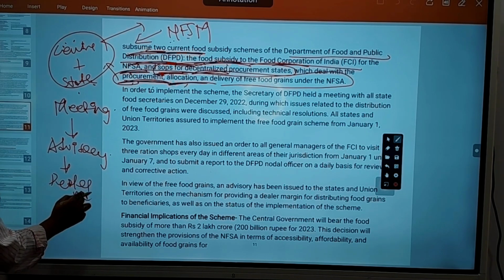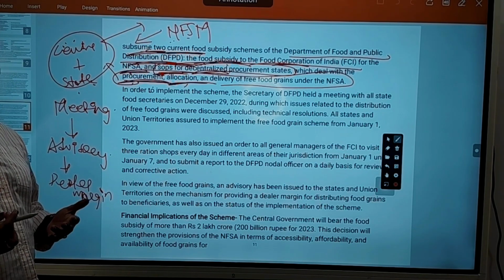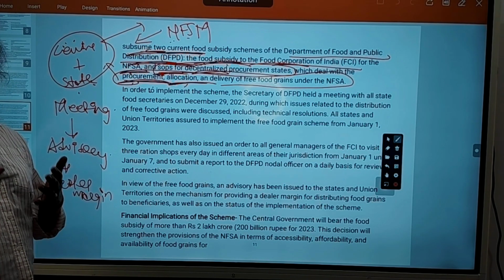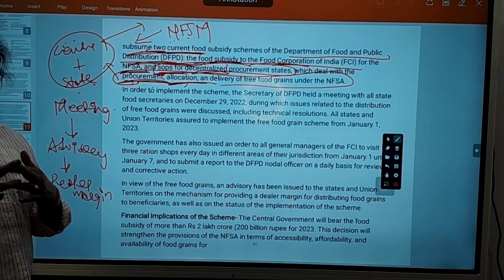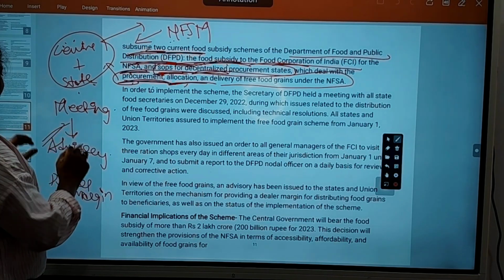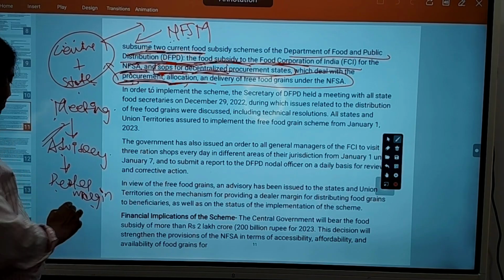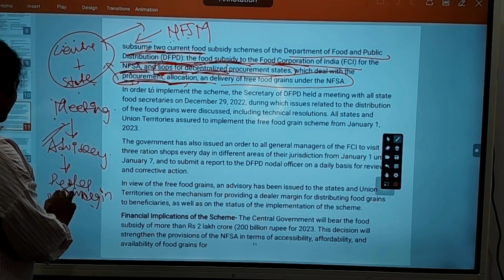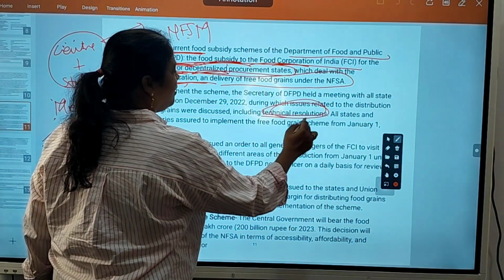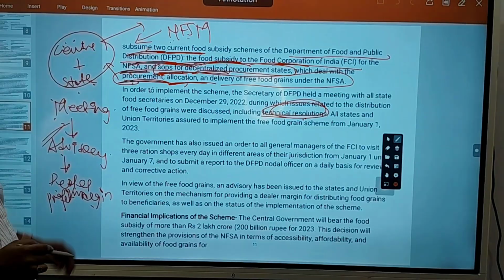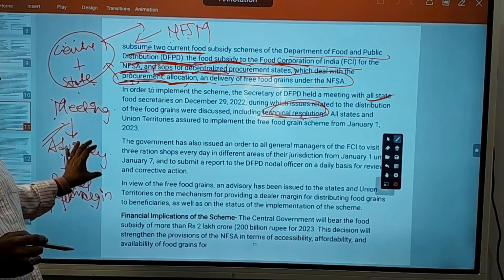Everyone questions, every ration shop dealer will question: if the government is giving free of cost grains to the poor, what will we get, what profit will we get if we work in this scheme? In that case, they held a meeting where they gave an advisory to the dealers about their margin and profit, how the profit comes under the scheme. And they also discussed technical issues in delivering the food, and how to solve any technical issues in distribution.